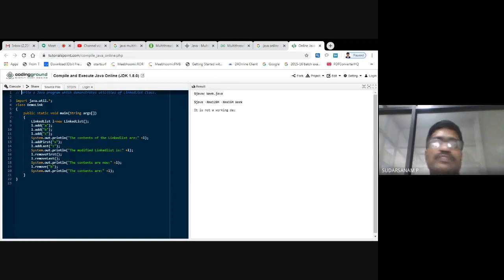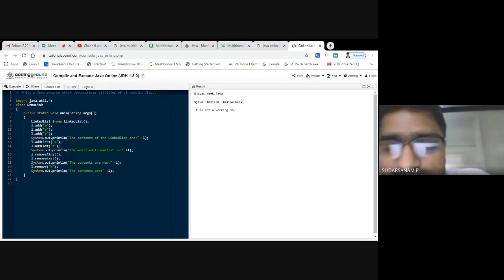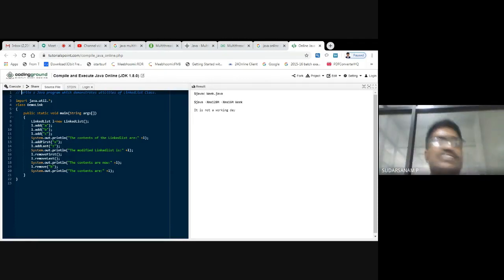So now, if it is Java, how to create the linked list, how to add an element to a linked list, how to delete an element from the linked list, that is what we have to see here. The question is: write a Java program which demonstrates utilities of the linked list. Not that much difficulty compared to what you have done in data structures using C. It is the same data structures program, but the way of implementation using the Java platform is simple here.